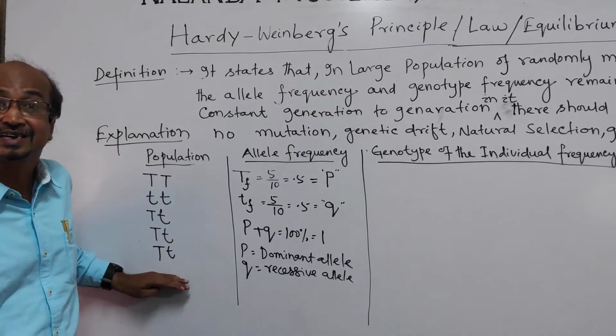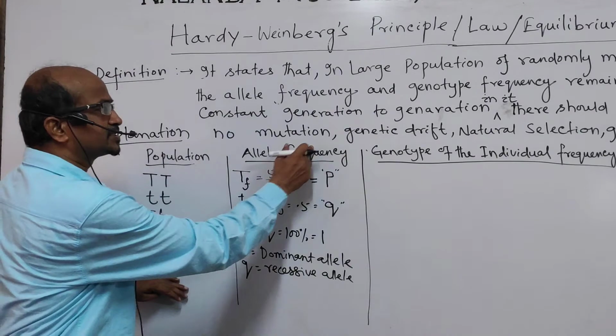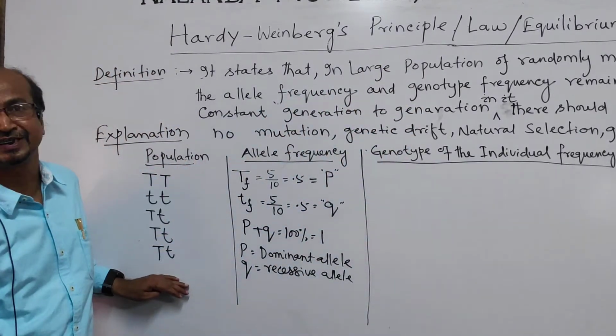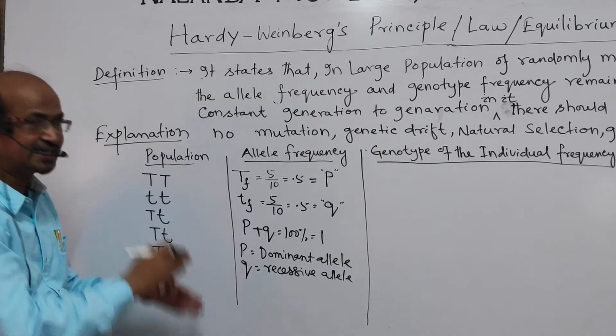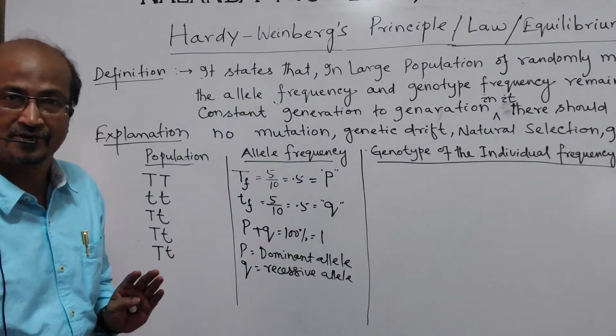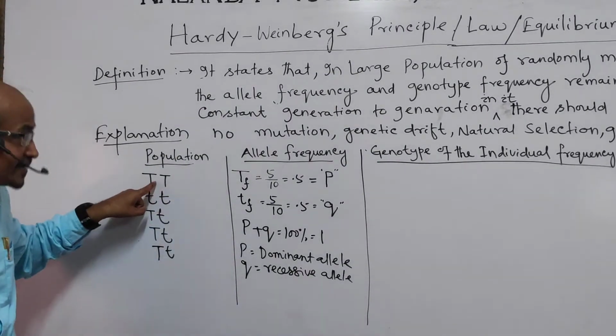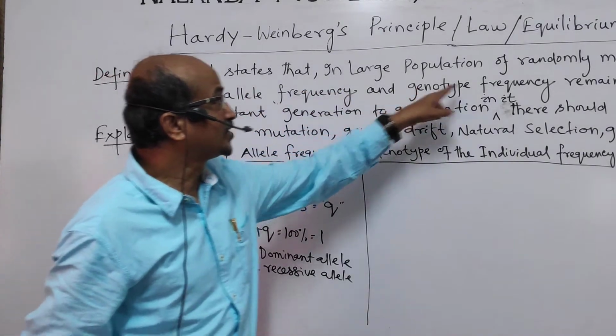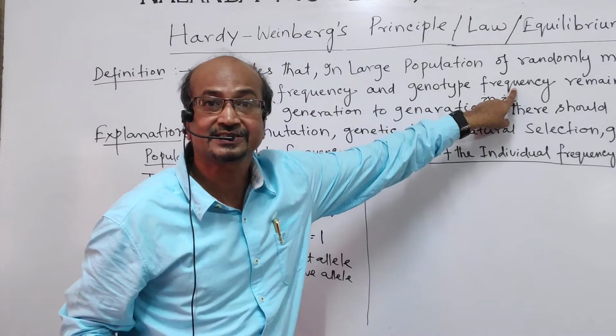It remains like that because there is no mutation, no genetic recombination, nothing is there. So there is no change. That's why they remain constant generation to generation. So allele frequency remains constant. Genotype frequency, how will it remain constant?